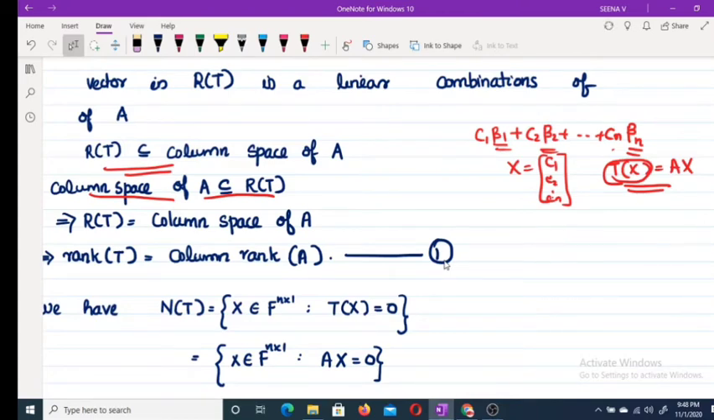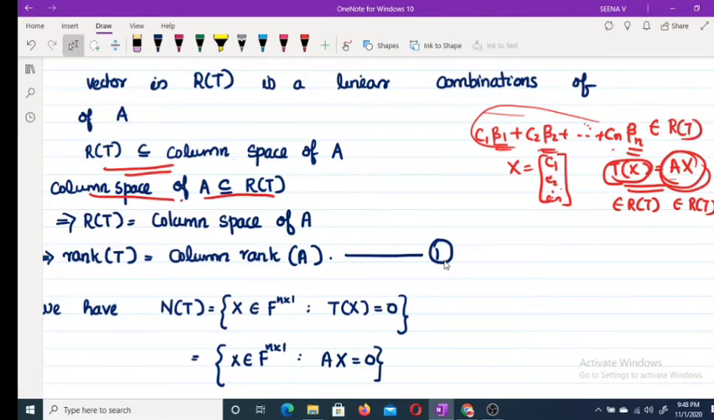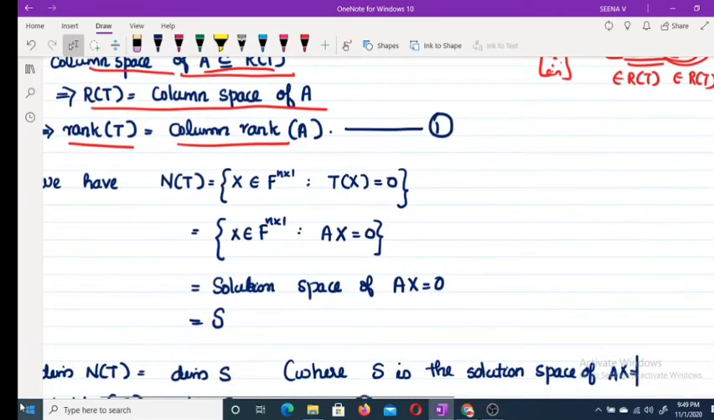This is clear. If you consider column vectors, and clearly this is some... If you take x equal to this one, then Tx you can write like this. Therefore, Tx clearly belongs to range of T. That means our Ax belongs to range of T. That means this element belongs to range of T. Therefore, column space of A is contained in range of T. This implies range of T equal to column space of A. This implies rank of T equal to column rank of A. Now, what about our N of T?